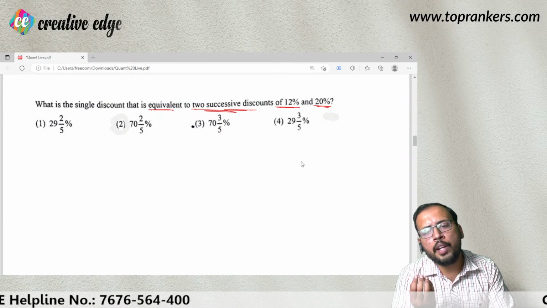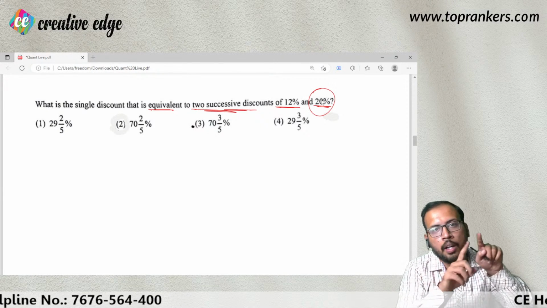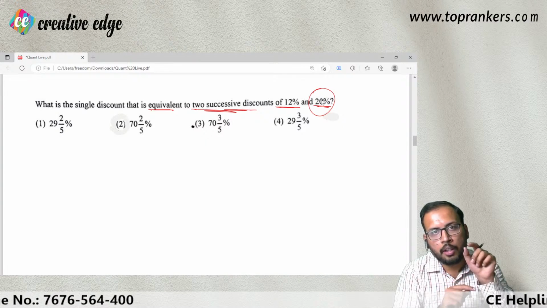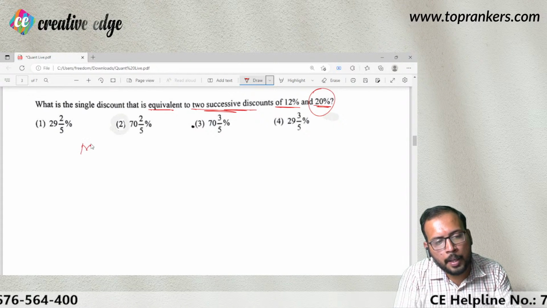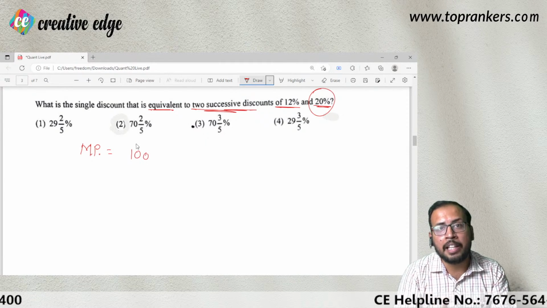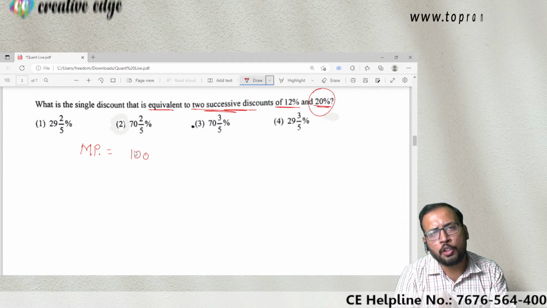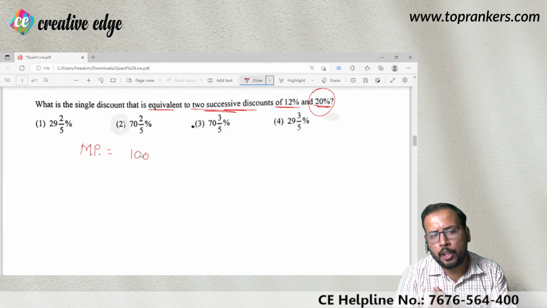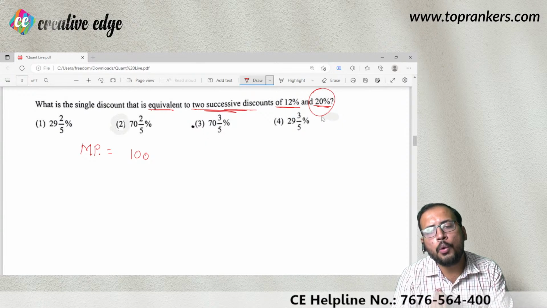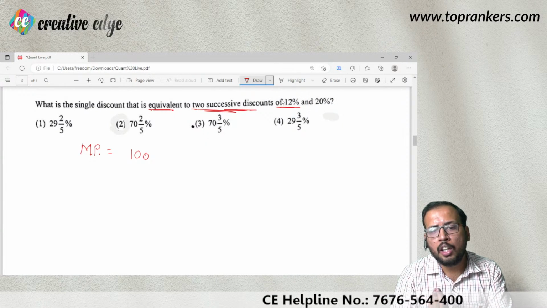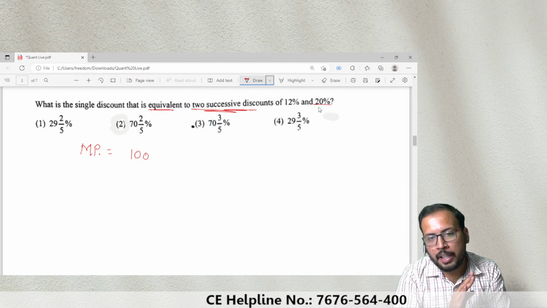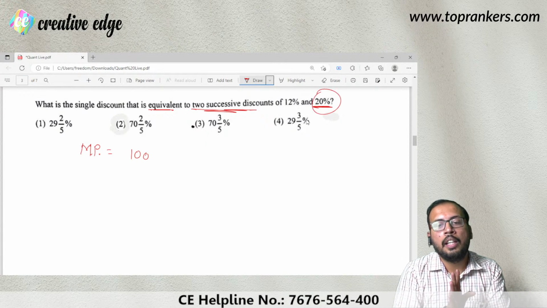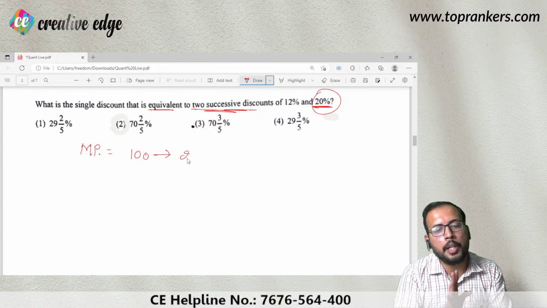First of all, you're offering a discount of 20% on the price which is written on your product. For example, let us say the mark price of your product is going to be 100 rupees. I'm simply assuming that you can assume any number, but I firmly believe that 100 makes your calculation easy. So let us say the mark price of the product is 100 rupees, with a discount of 20% first. You may also be thinking, if I'm not considering 12% first, so the order does not matter. तो आप एक काम करिए कि आप यहाँ पर 20% निकाल लीजिए किसका, इस 100 का. तो 100 का 20% तो आप सब जानते हैं ना, वो तो 20 ही होगा.